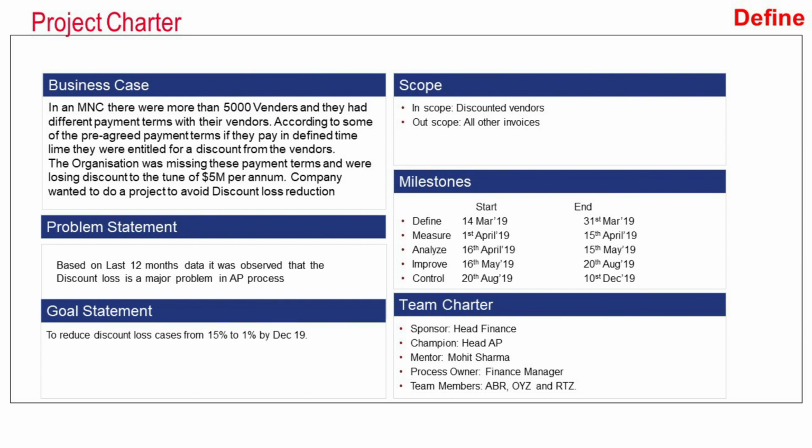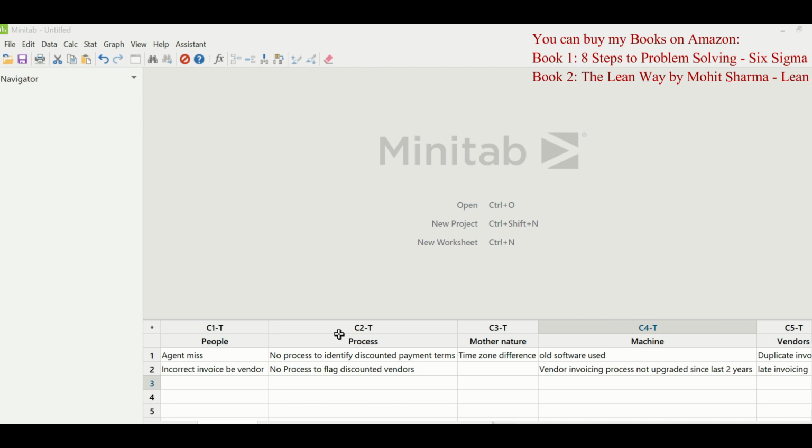Before moving ahead, team wanted to identify all the possible root causes. For that, they did brainstorming session. Different causes were identified and they were classified or categorized under these different heads. The first one was people, then process, mother nature, machine, and vendors.